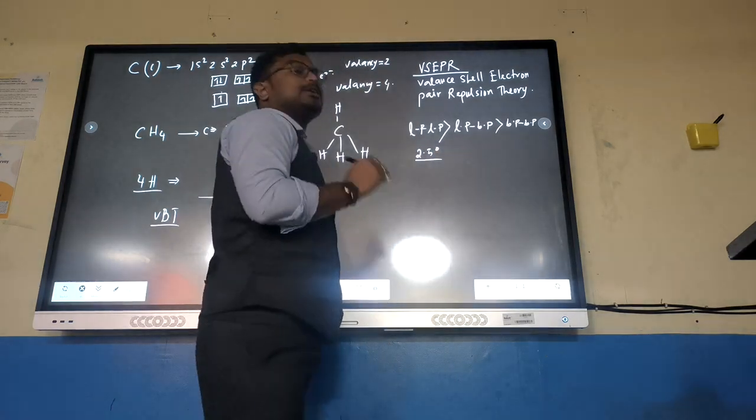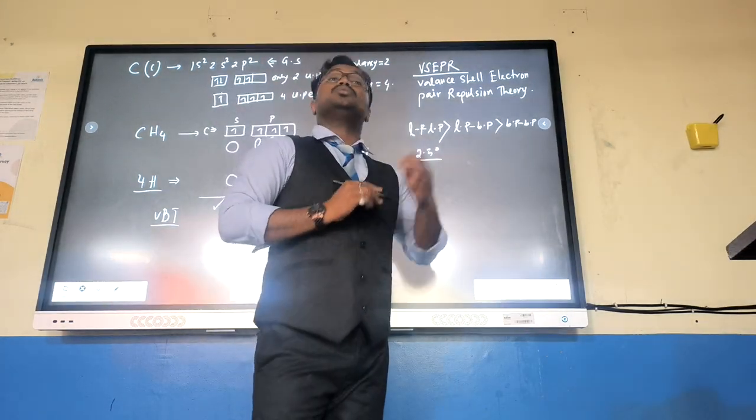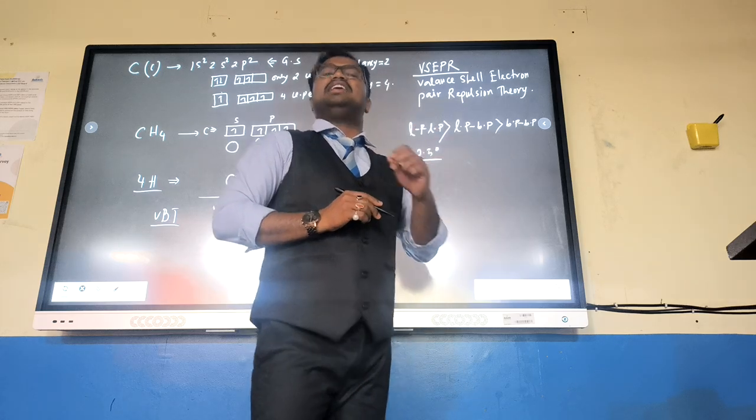And finally, in VSEPR theory, one technique is given to find the hybridization of any element.